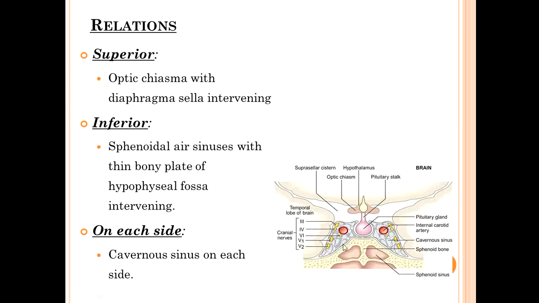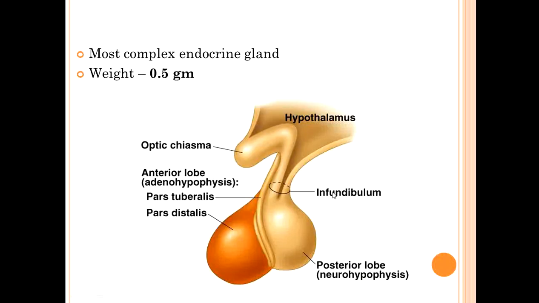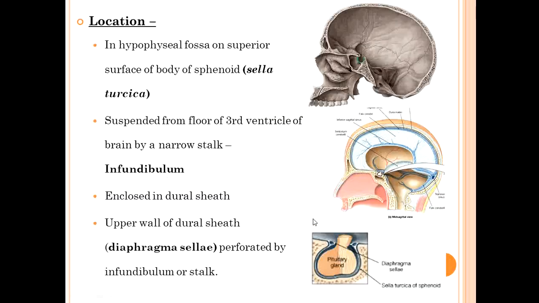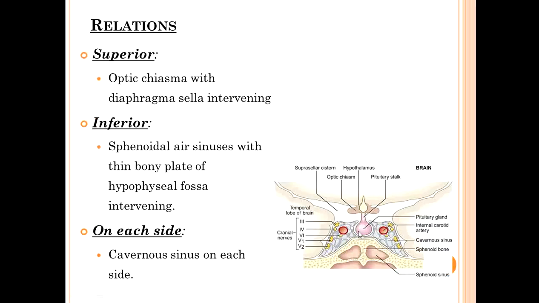Now relations. This is the pituitary gland. You can see it from the side view, from behind and from above.